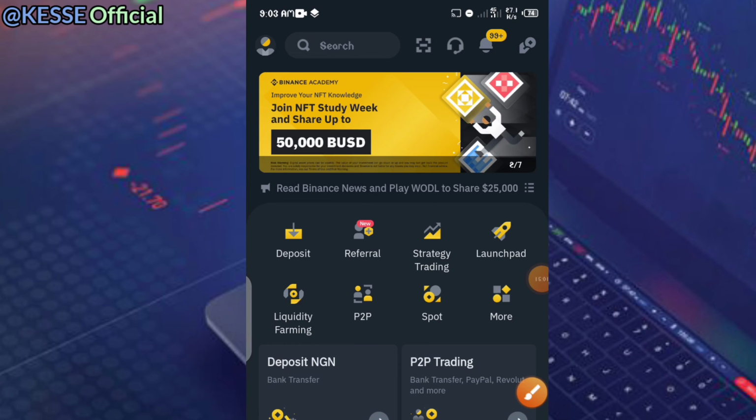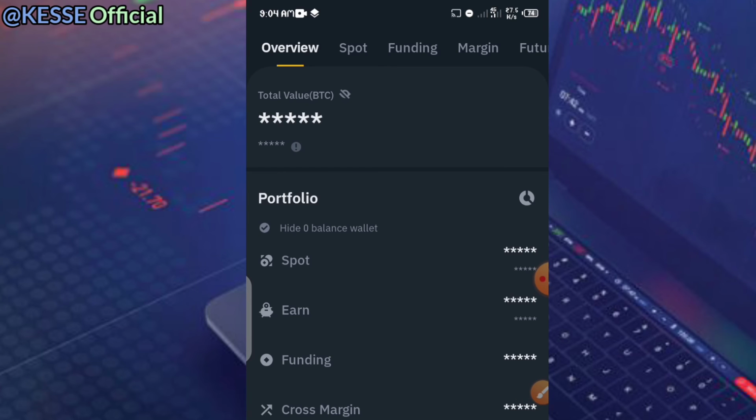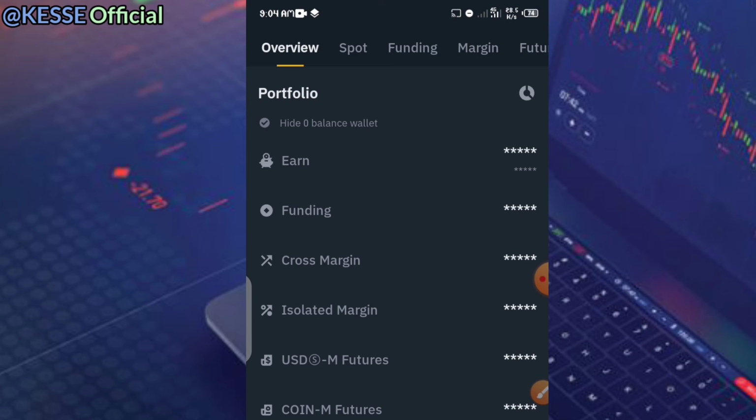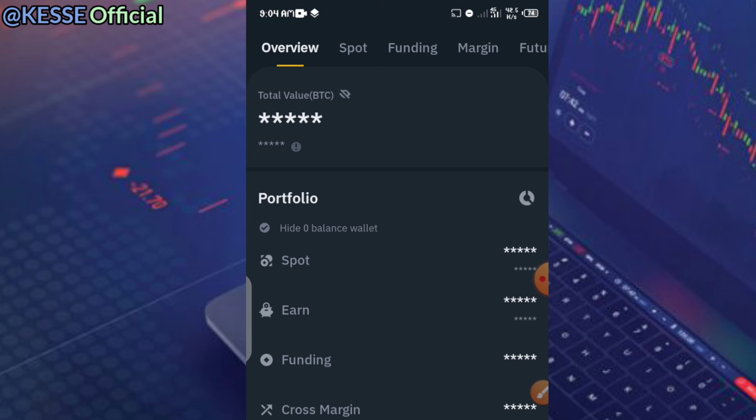Now, if you go back to the home again and you go down below again, you will see the wallet aspect. The wallet aspect is where you see an overview of all the coins which you have in your wallet, starting from your spot wallet, your earning, your fund, your cross margin, your isolated margin, your USD futures, coin futures, and all of that. So it brings across all the funds which you have together.